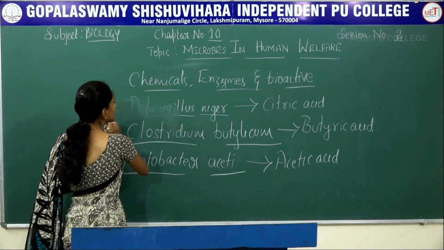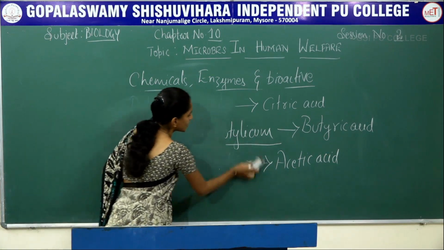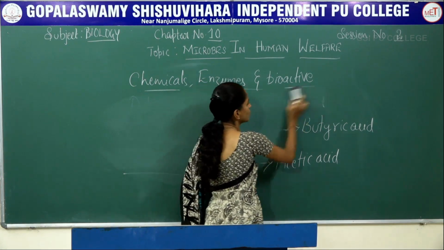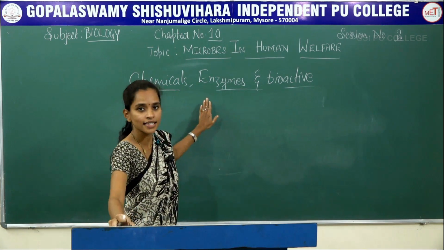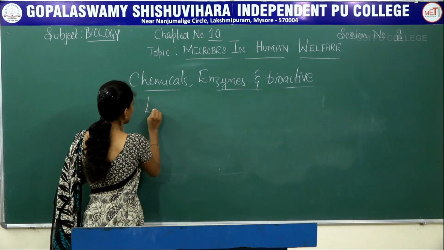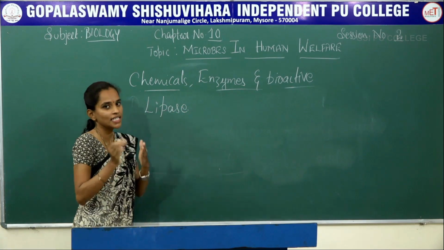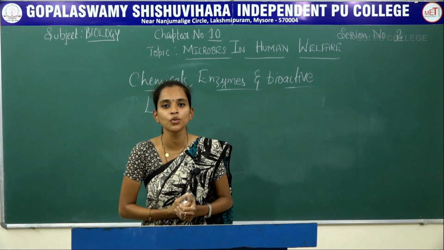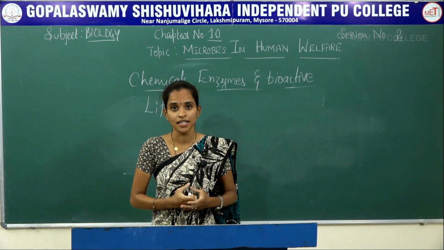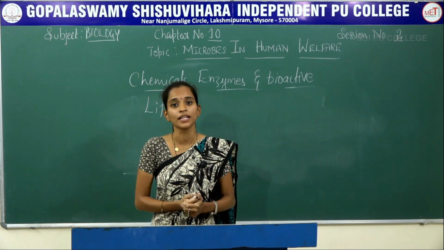Next is about different types of enzymes which are extracted from microbes. First of all, the enzyme is lipase. You might have seen in commercial ads that different types of detergents claim to remove tough stains like pickle, sauce or oil stains, everything will be removed.